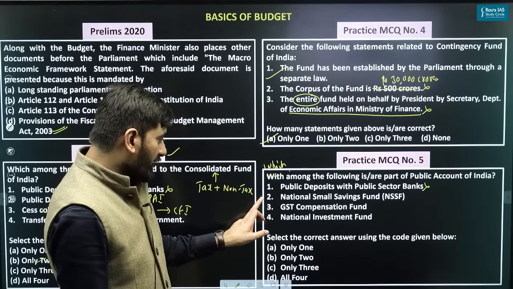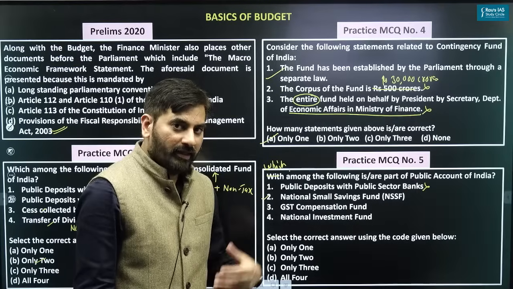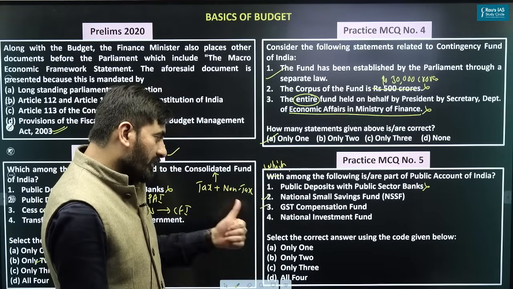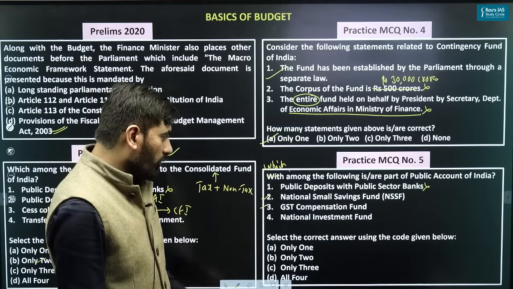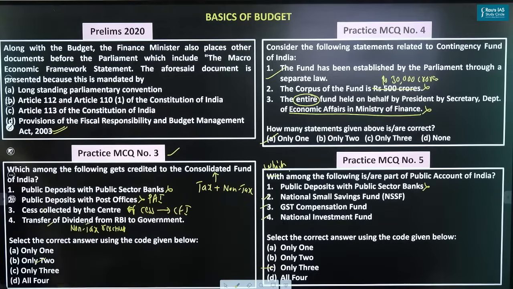Please understand that. It is just a deposit of the public sector bank only. National Small Savings Fund, yes. All of that money which people keep with the government in small savings goes into NSSF. GST Compensation Fund, yes. Like I showed you. National Investment Fund, yes. And the right answer is only 3. All of you have given the answer as only 3. Good.